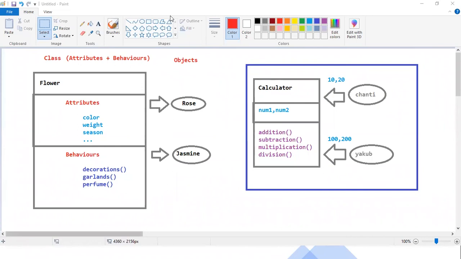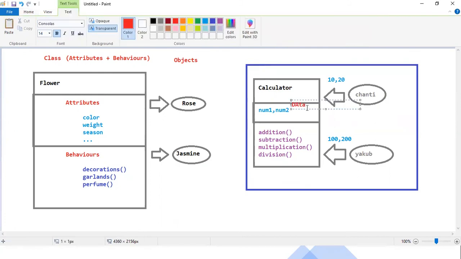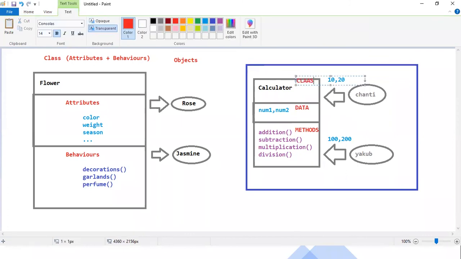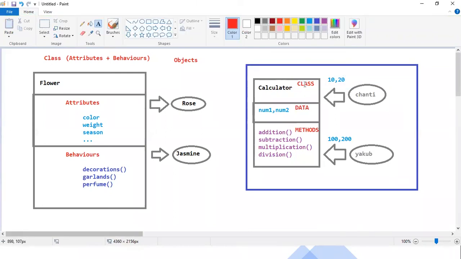What is the process here? Observe, guys, writing data, this is data, and writing methods. We have to call them methods. Writing data and methods inside a class. Objects are always outside, you can see, guys. Okay, writing data and methods inside the class.